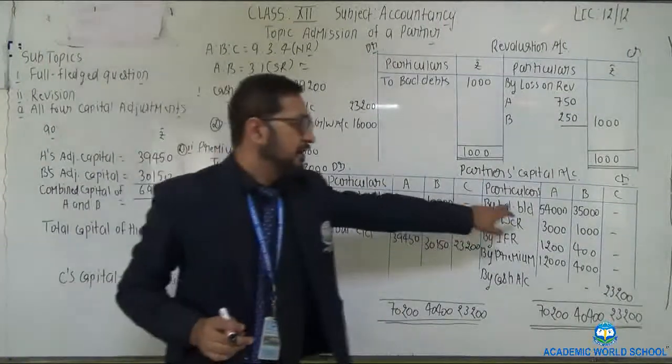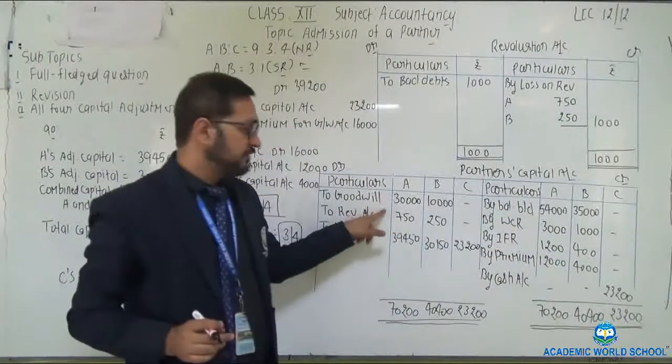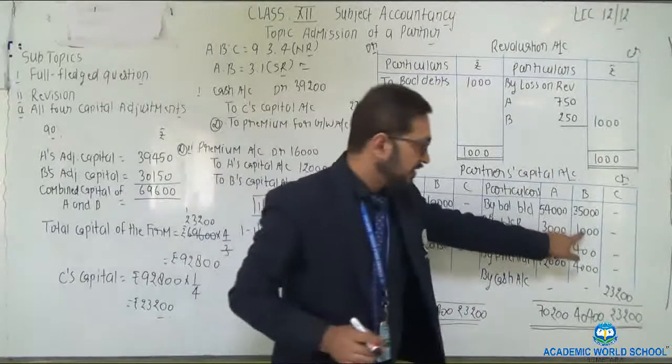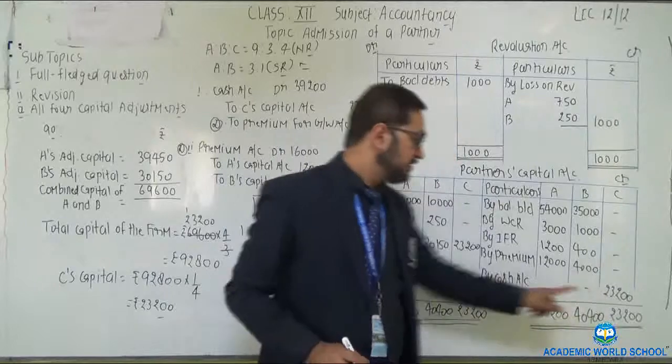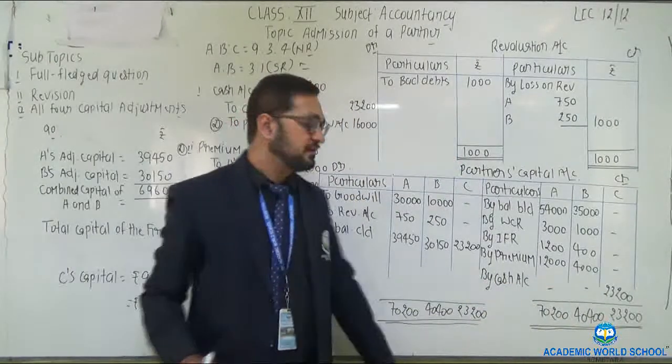Clear now? 1, 2, 3, 4 minus 1 minus 2 closing capital. 1 closing capital. Clear class?